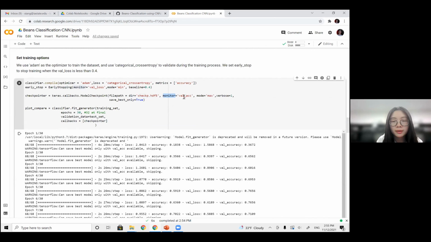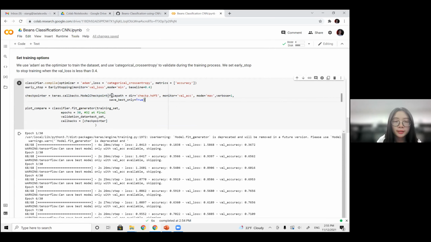The other one is the value assigned to monitor. Because the model checkpoint is going to save the weights that have the best performance on the test data set.